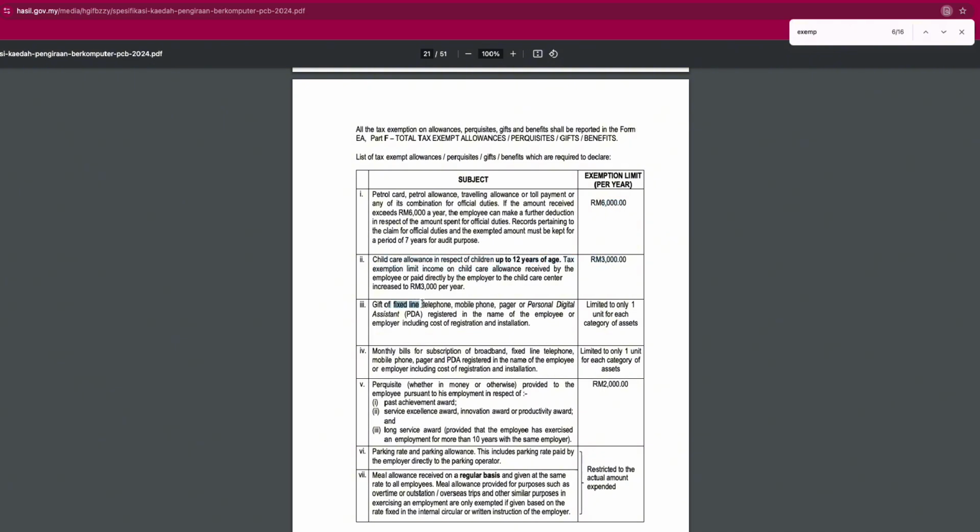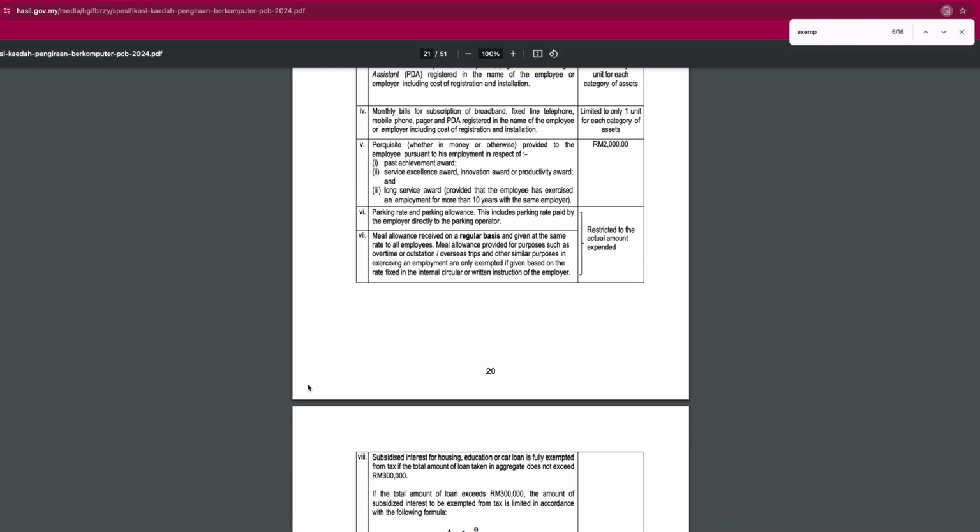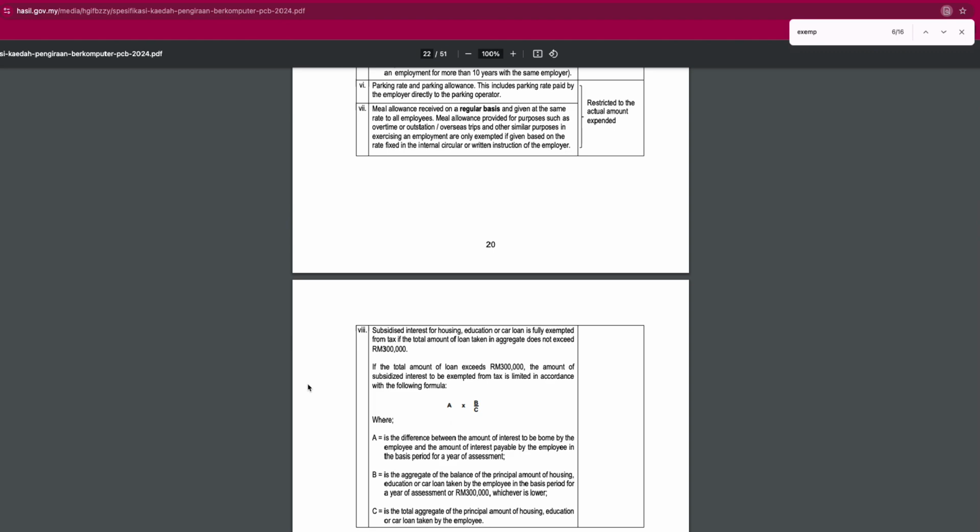The best way to stay on top of this is to consult the Income Tax Exemption Order, which you can find on the Inland Revenue Board (LHDN) website. One more thing to keep in mind, as of 2024, Malaysia's income tax brackets have been revised, so be sure to update your payroll systems or manually adjust to avoid under or overpaying taxes.